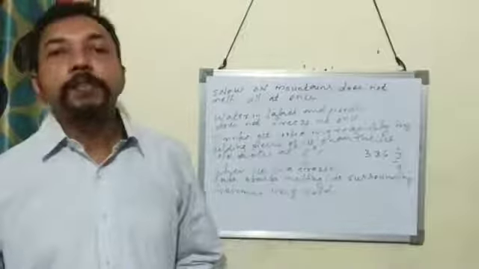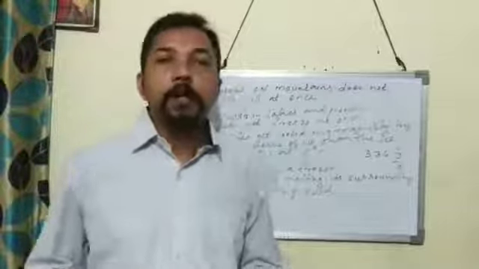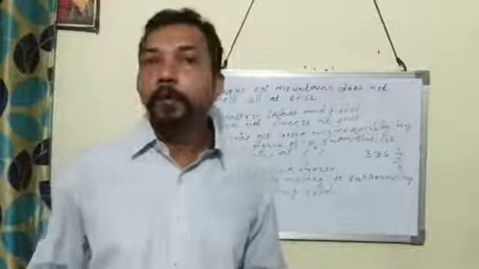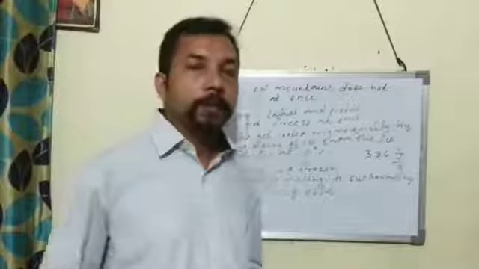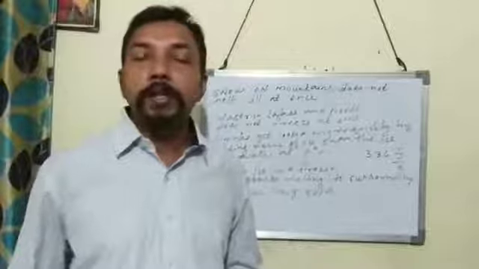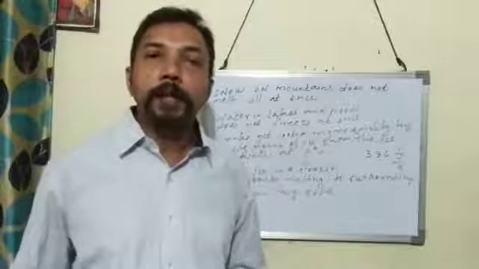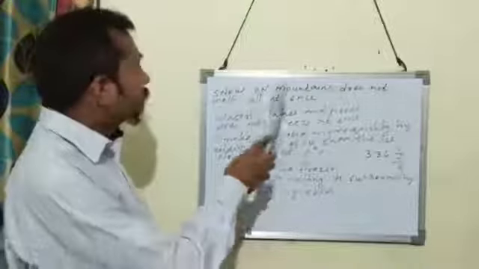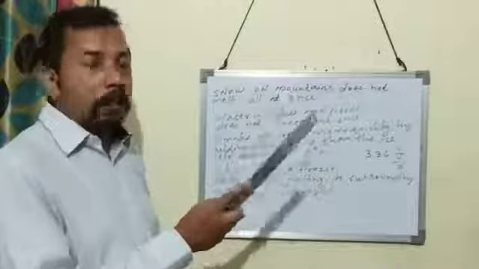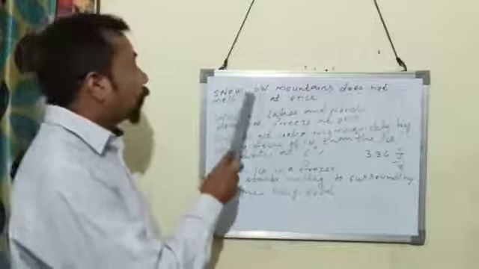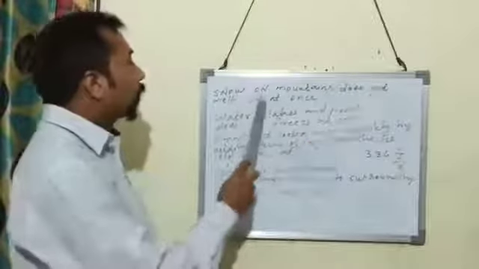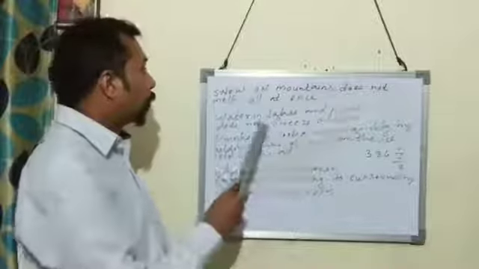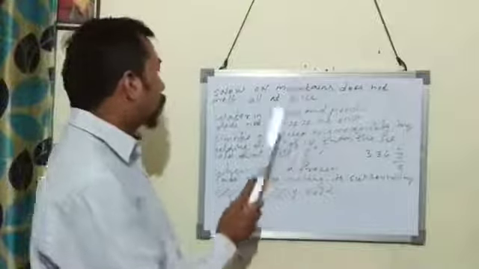Now we see some of the natural consequences of high specific latent heat of fusion of ice. Snow on mountains does not melt all at once. Water in lakes and ponds does not freeze at once.